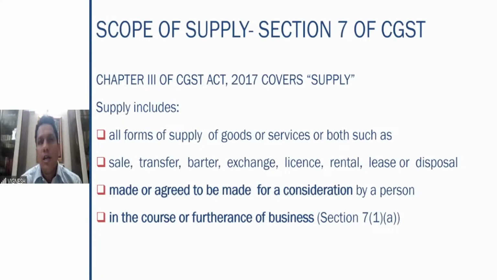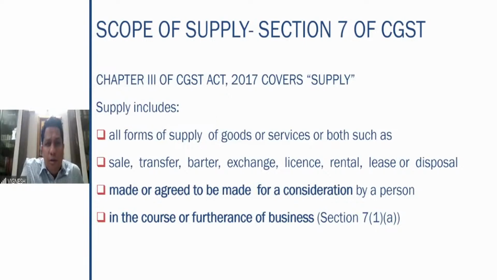So therefore, what all is covered in this and what the essential elements of this are is very important for us to understand. That is why section 7 is the main triggering section which attracts the GST on the happening of the event, which is called supply. So therefore, section 7, supply is an inclusive definition. The definition starts off saying supply includes, that is, it is very, very clear that it is not an exhaustive definition, but it is an inclusive definition.